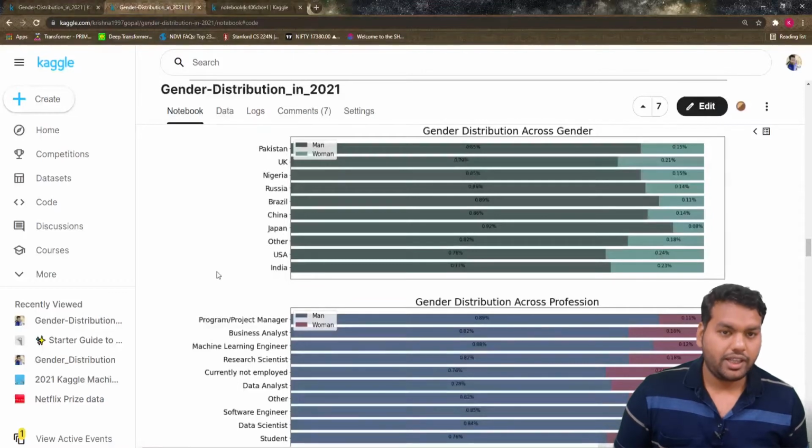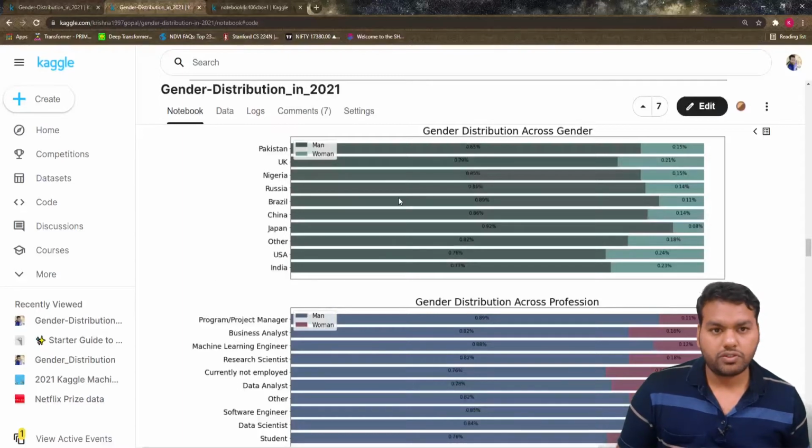In the last video, we built the bar chart and showed how many males and how many females are participating in data science from different countries, and that visualization we built with the help of a horizontal bar chart. But in today's video I'm going to talk about what salary data scientists earn in different countries.